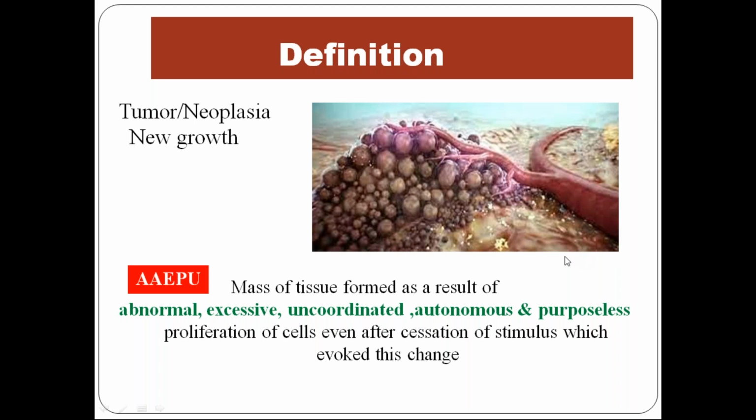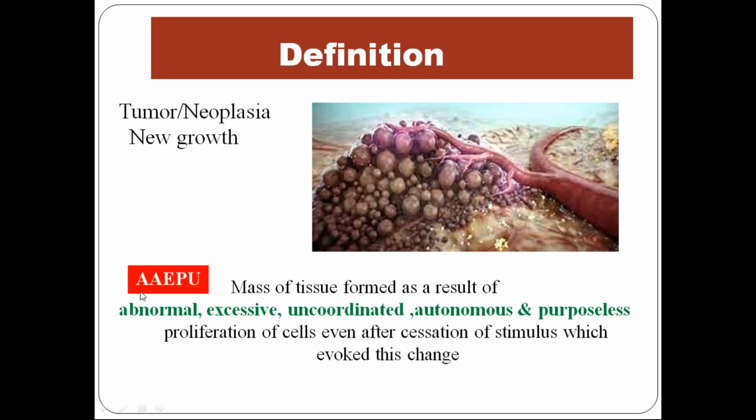That means, even in the absence of growth factor, the receptor continues to be in that activated state and the cell is always in the cell cycle. This huge mass of cells does not serve any purpose. It does not perform the specific function for that organ. So it's purposeless. In the beginning stage the growth factor binds, but in later stages, even in the absence of growth factor, it continues to multiply. So after cessation of the stimulus, which in the initial stage was a growth factor, even if it is removed, it still continues to multiply.